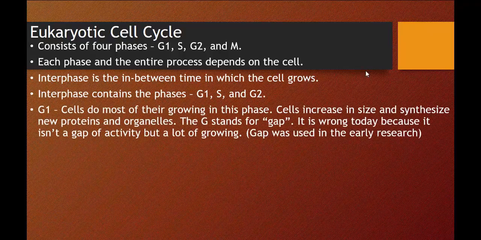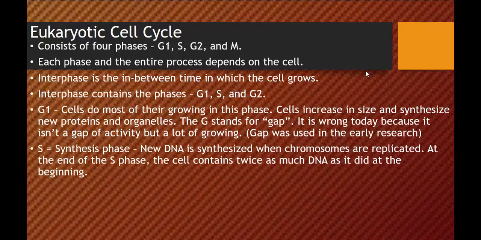Now, in G1, cells do most of their growing in this phase. Cells increase in size and synthesize new proteins and organelles. And the G stands for gap, which is misleading. It's wrong today because it isn't a gap of activity, but it's a lot of growing. Now, gap was used in the early research.